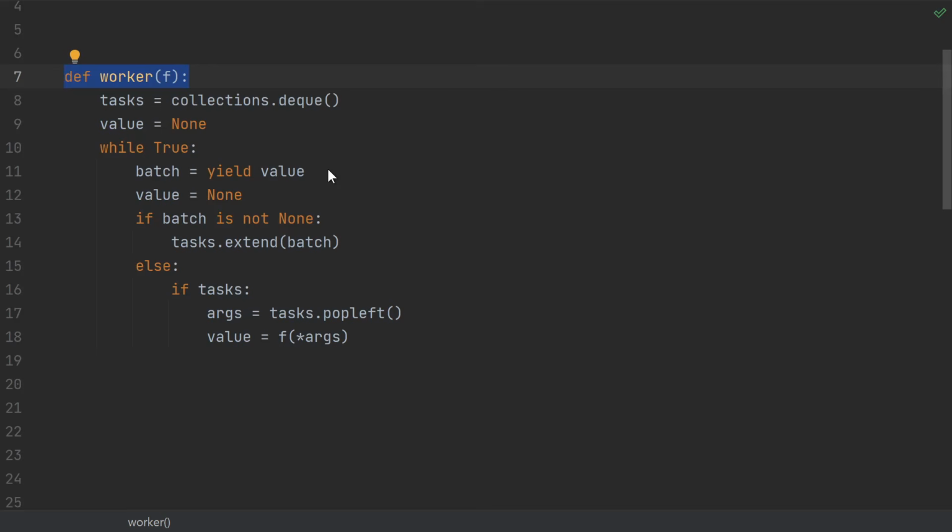So here's how we read this. We have a worker generator. The worker has a collection of tasks, initially empty. Initially, we yield none because we haven't had any chance to receive any tasks. Our caller is expected to send us a batch of tasks. The idea being that we're supposed to evaluate the given function using the arguments that the caller passed to us. If the caller passes us some new tasks, then we extend our task list with those arguments. Otherwise, we assume that the caller is asking us to complete a task. So if there's a task available, we pop it off, evaluate the function with those arguments to get some value, which then gets yielded back out to the caller.